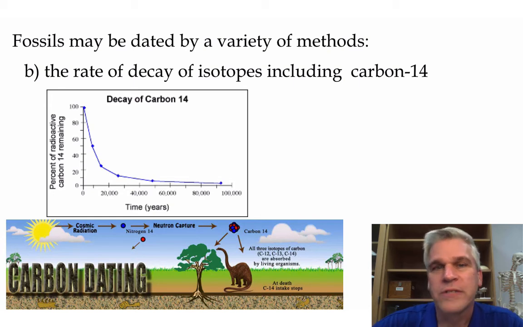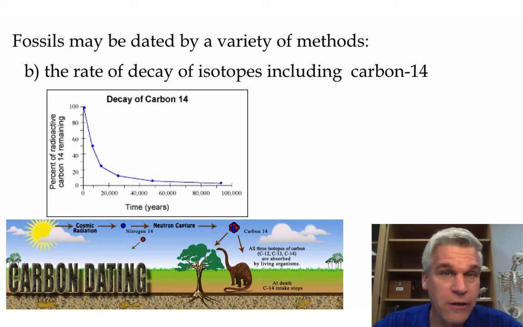The thing about carbon-14 is it's very good if we're looking at younger fossils. With older fossils, we would use some other type of radioactive isotope like maybe uranium.